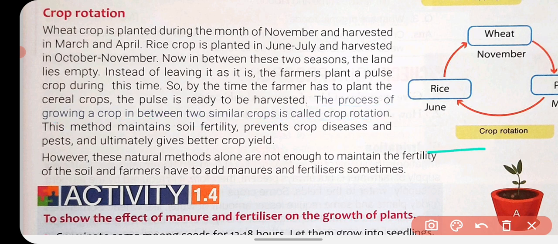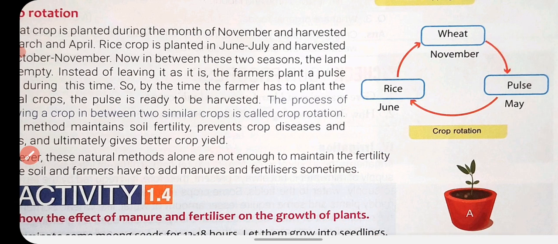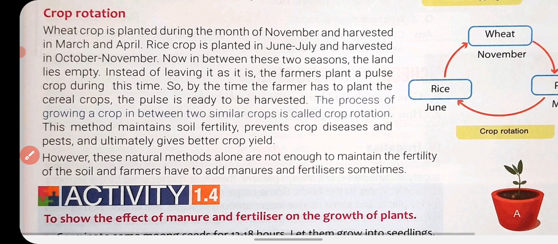Like here you can see that in November we sow the wheat, then in May we grow the pulse, then in June we grow the rice, then again in November we grow the wheat. So we rotate the crops in such a way that the fertility of the soil will be maintained.